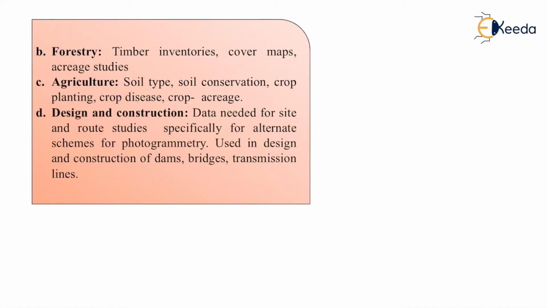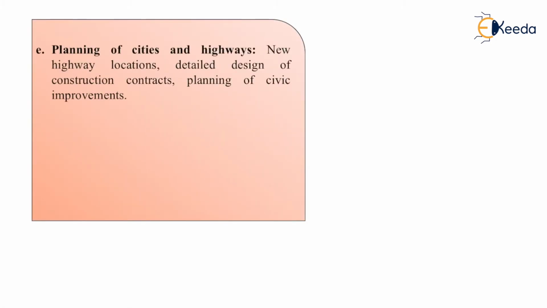Instead we go for aerial photography, and by using these photographic maps we can find out the routes and the necessary data required. We also use it for planning of cities and highways, new highway locations or metro lines, as we have discussed already, the detailed design of construction contracts, planning of civic improvements, etc.